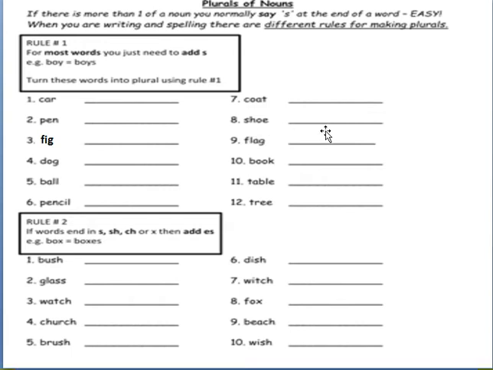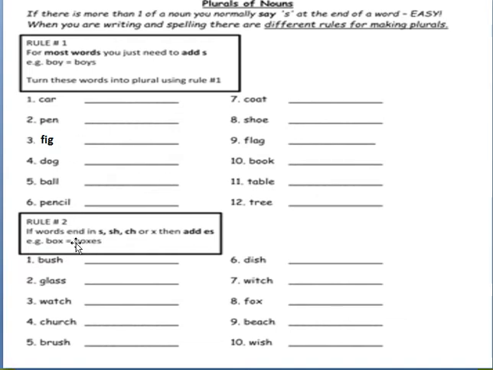Shoe, shoes. Flag, flags. Book, books. Table, tables. Tree, trees. In all these singular words, we are just going to add S to make the plural form.